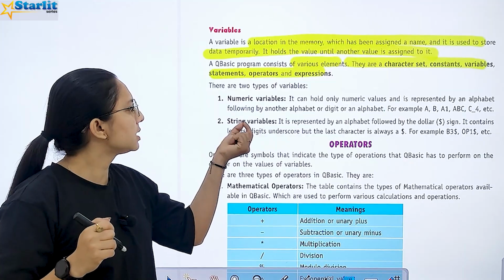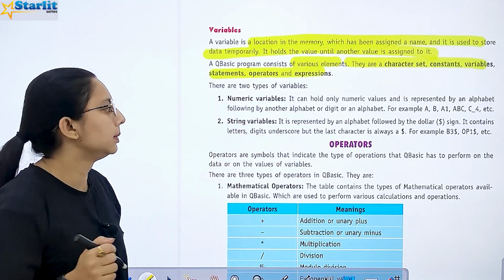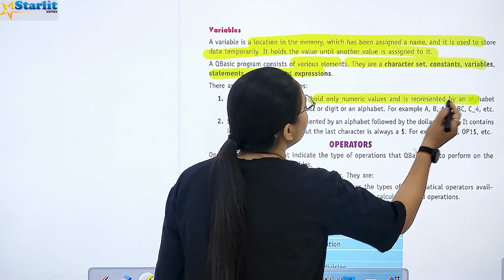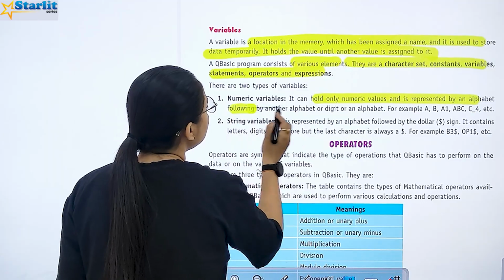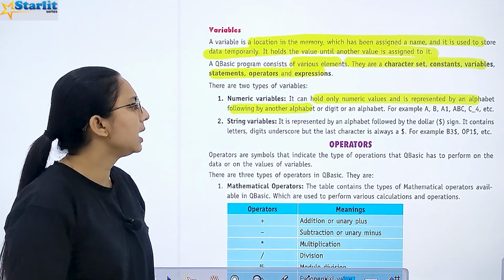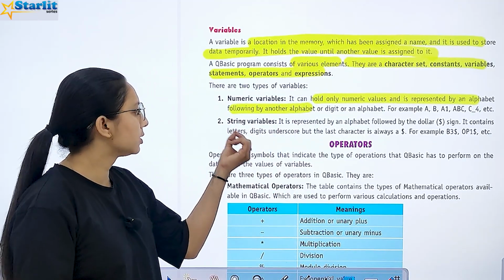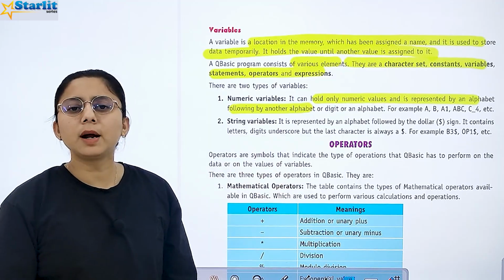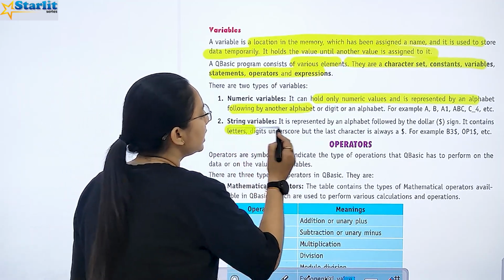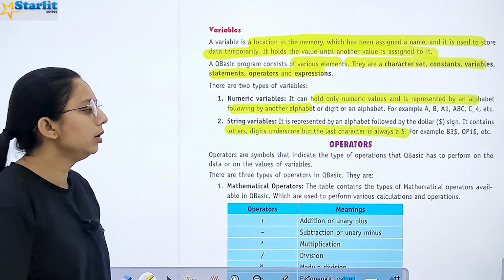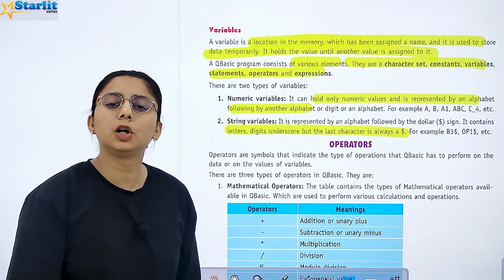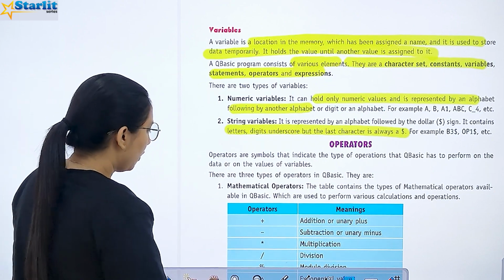Basically, there are two types of variables. First is the numeric variable and second is the string variable. A numeric variable can hold only numeric values and it is represented by an alphabet followed by another alphabet or digit. A string variable is followed by a $ sign. It contains letters, digits, underscore, but the last character is always the dollar sign.